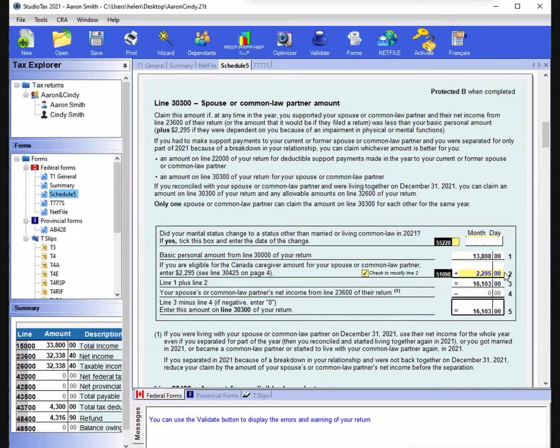Then you can get the disabled credit. It's a very high level, while infirm is a lower level than disabled. It's hard to explain what infirm is. Sometimes you need to ask your doctor, and sometimes you can try with CRA to see if CRA accepts your claim or not.